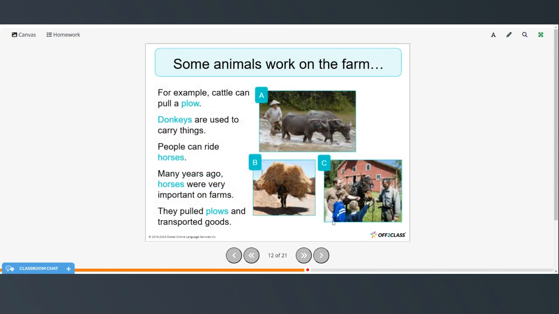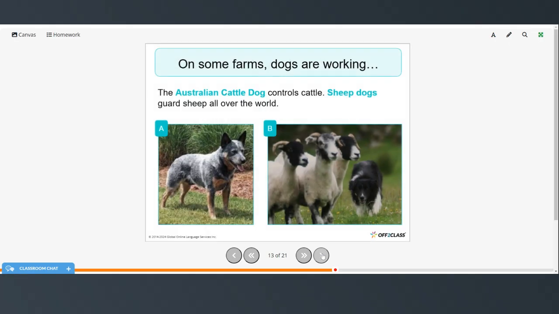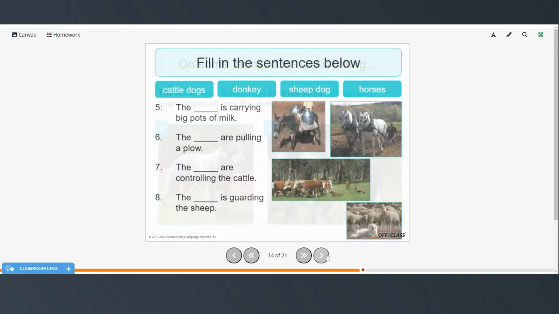Now, some animals do work on the farm. For example, cattle can pull a plow. Donkeys are used to carry things. People can ride on horses. And many years ago, horses were very important on farms. They pulled plows and transported goods. On some farms, dogs work. The Australian cattle dog controls cattle, and sheepdogs guard sheep all over the world.